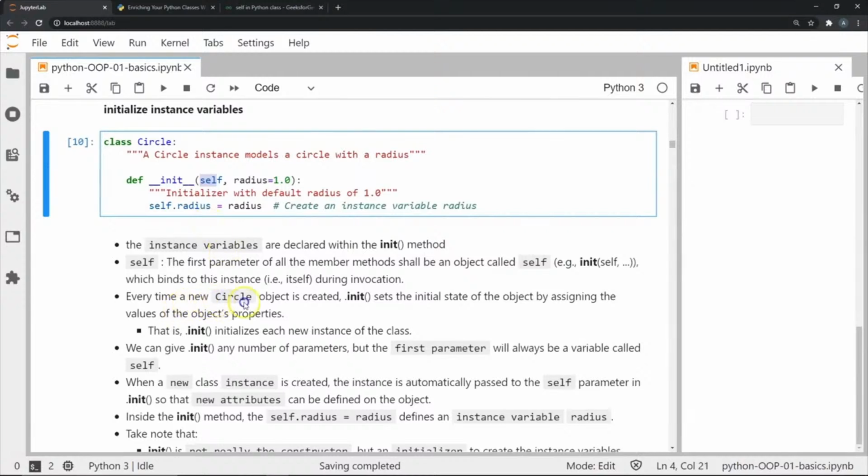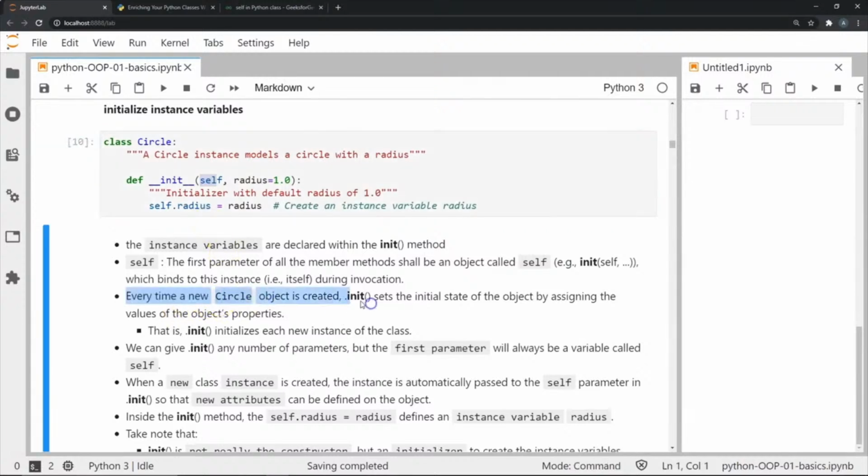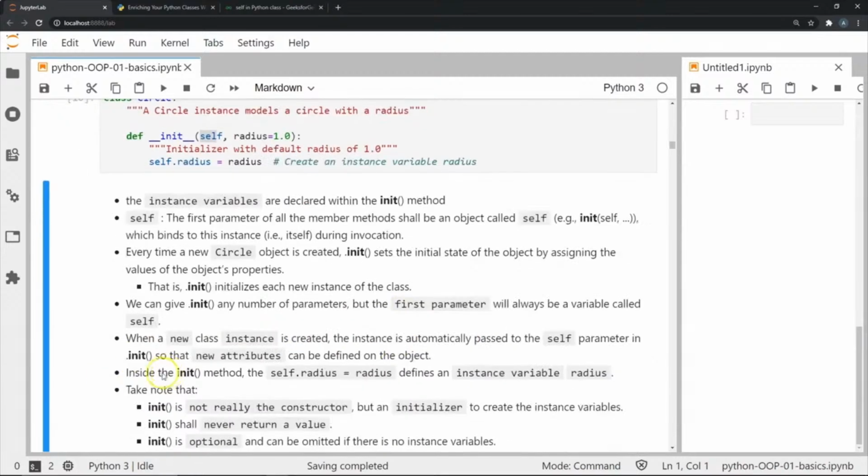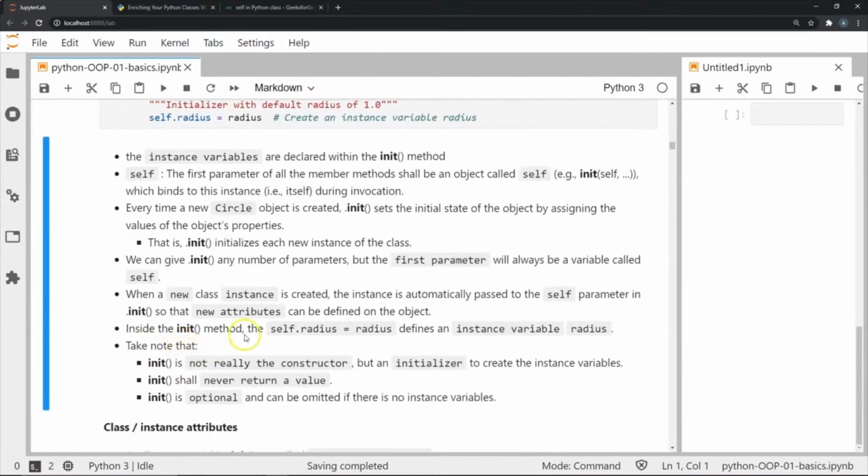So every time a new circle object is created, the init function sets the initial state of the object by assigning the values of the object's properties. So the init function basically initializes each and every new instance of our class. So we can give init any number of parameters, but the first parameter must always be a variable called self. Now when a new class instance is created, the instance is automatically passed to the self parameter in init so that new attributes can be defined on the object.